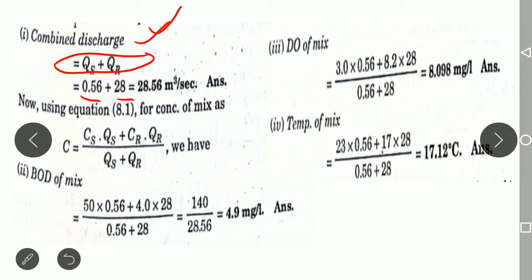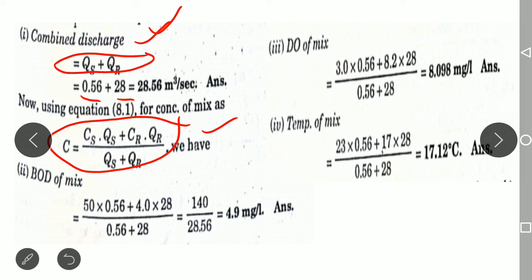It may be DO concentration, it may be BOD concentration, or it may be the temperature. So the formula is the same here. CS is nothing but the concentration of sewage. If you are substituting BOD, that is BOD concentration. If you are substituting DO, that is DO concentration. If you are substituting the temperature, then it is the temperature value. The formula is the same, you need to substitute the values here. CS is the BOD of sewage, QS is the quantity of sewage, QR is the quantity of river, CR is the concentration of the river, as we have discussed in the previous problem itself.